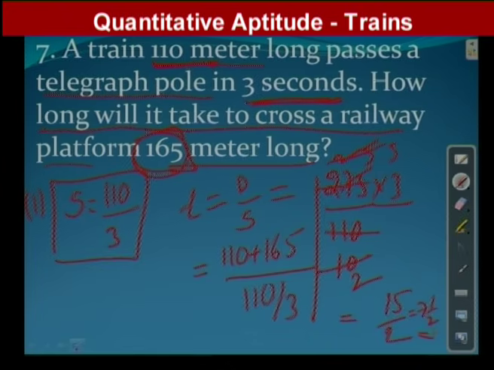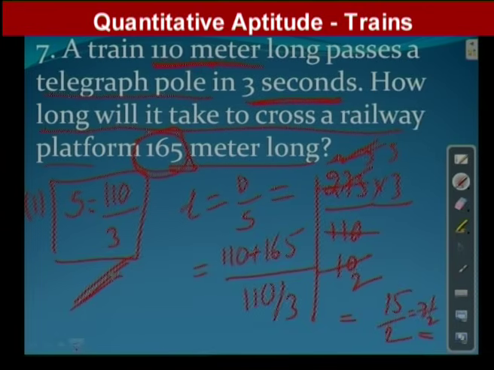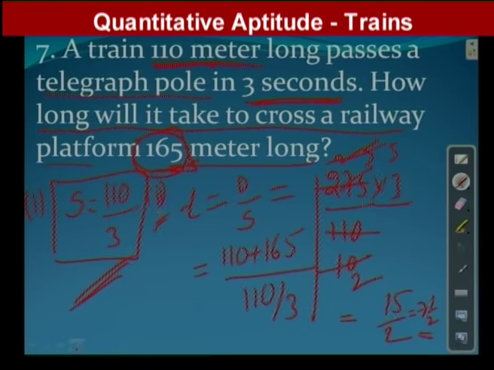There are two cases. By using the first concept, we can find the speed of the train, and the same train has to cross a platform of length 165. So using the speed in the second case. I hope candidates are getting an idea. This is also one beautiful concept in time. Each and every question is a different model. We have seen 7 different questions as of now.